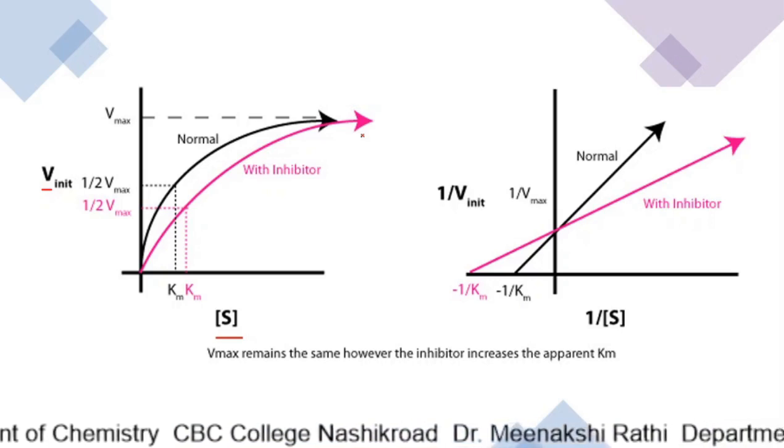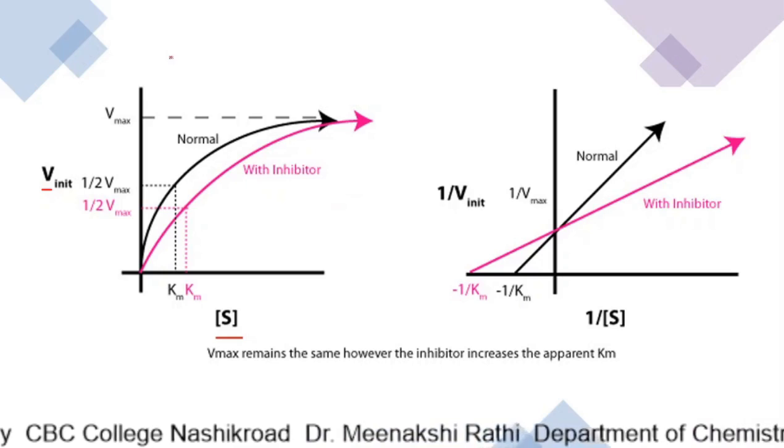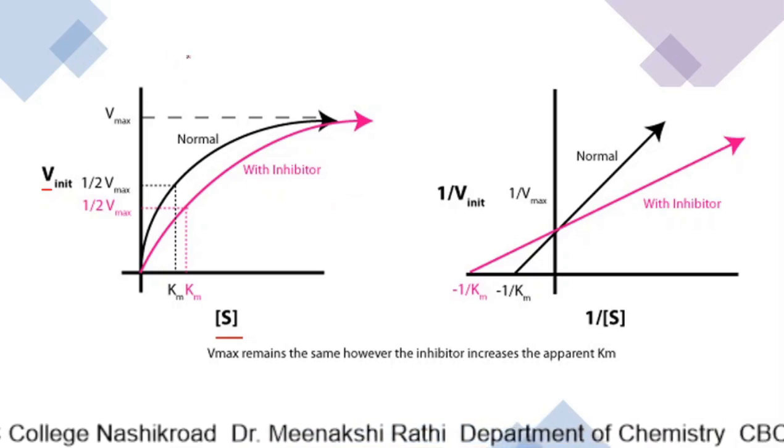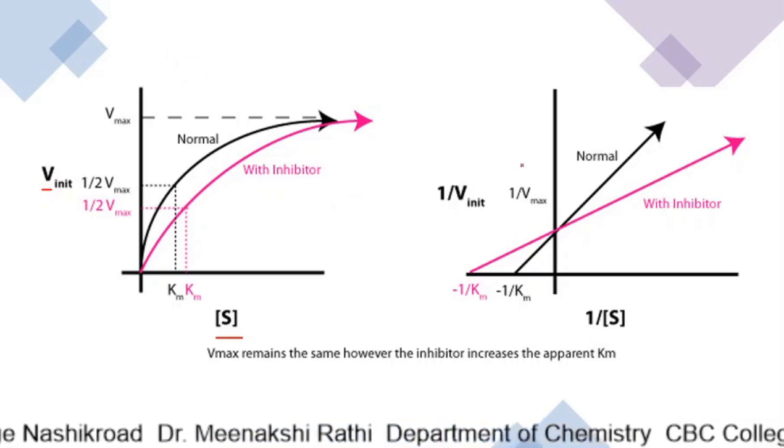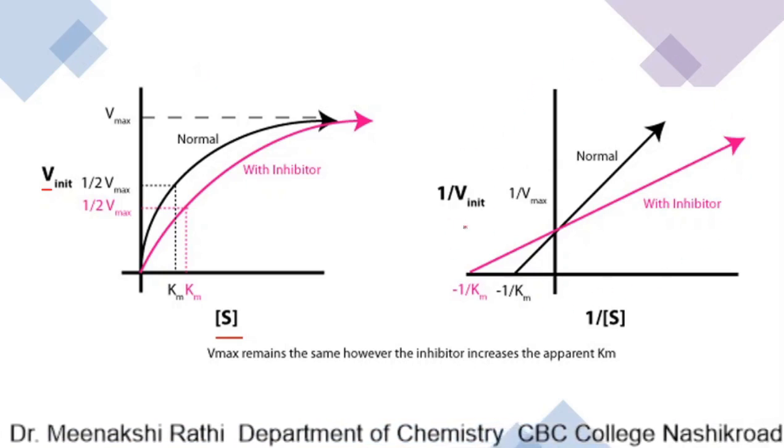Now here there are 2 plots. This one is a Michaelis-Menten plot, MM plot, and this is called the Lineweaver-Burk plot.